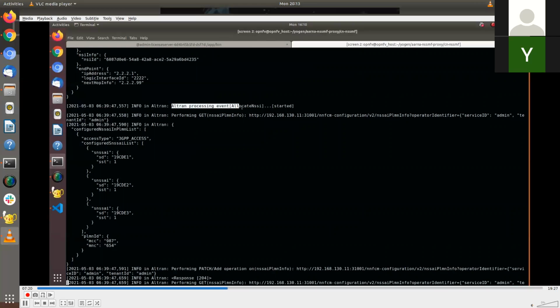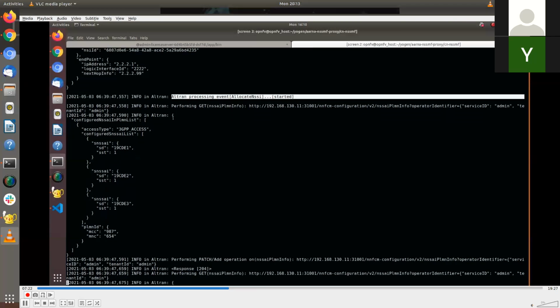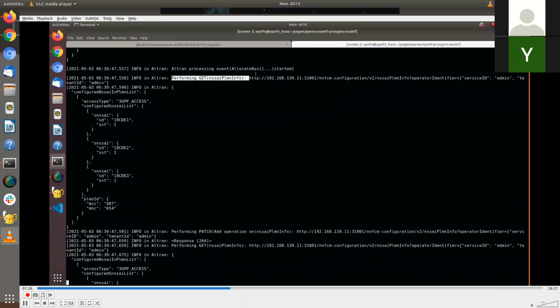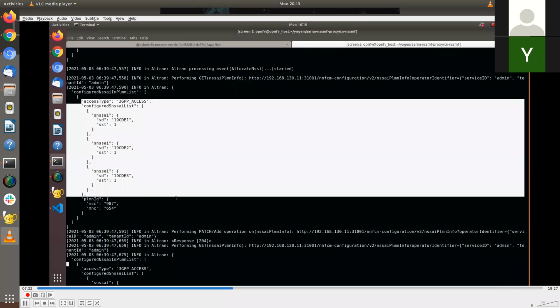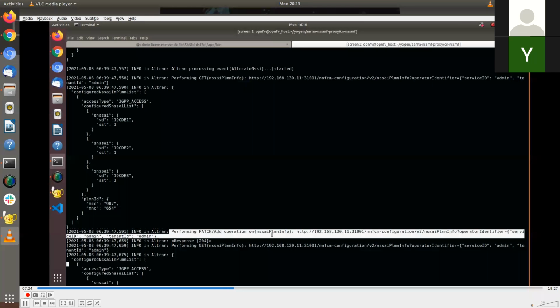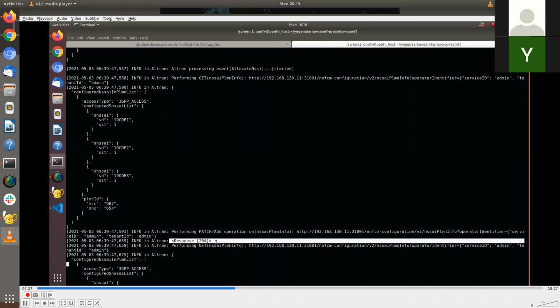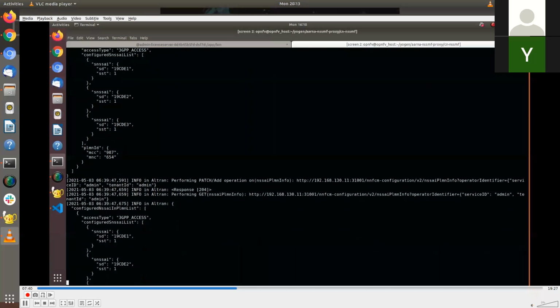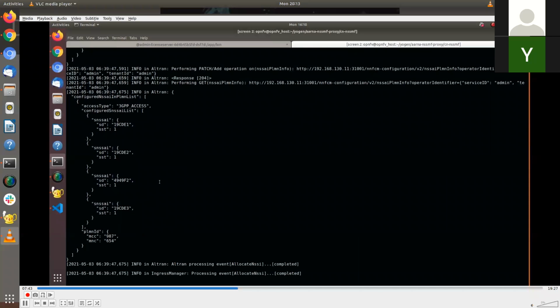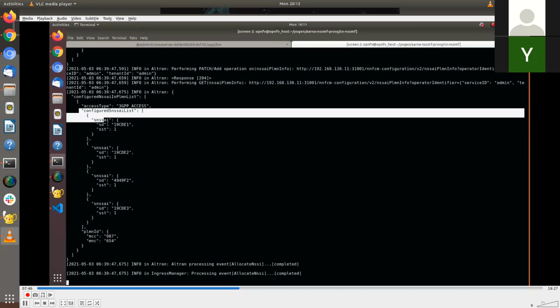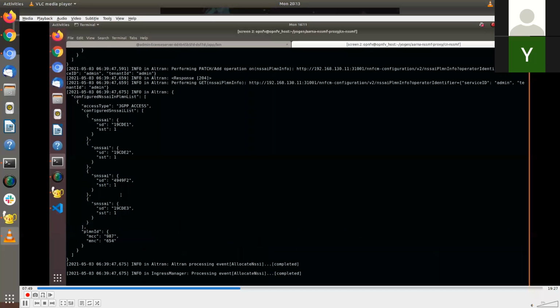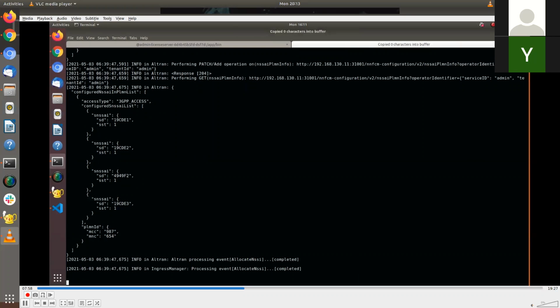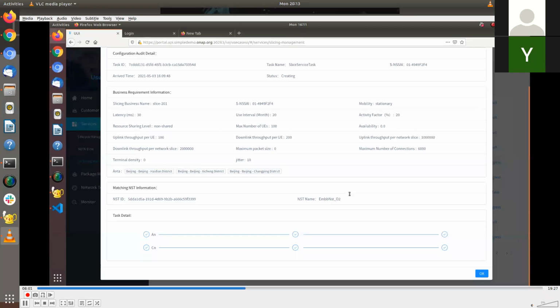Here, after receiving that event, we performed a get operation from the endpoint of the Altran to see what was configured. We saw there are 3 of them already there. Now we did an add operation and patch, and we got a successful response 204. And now the 4th NSSI is also provisioned in it. If you see 4949 F2, it is the one which I was mentioning. Now that is also part of your configured NSSI, and your allocation event is completed.